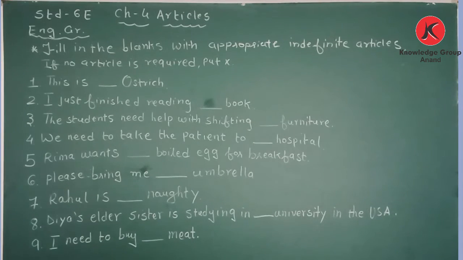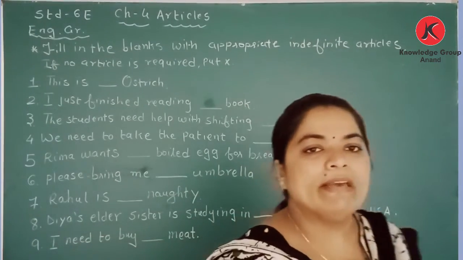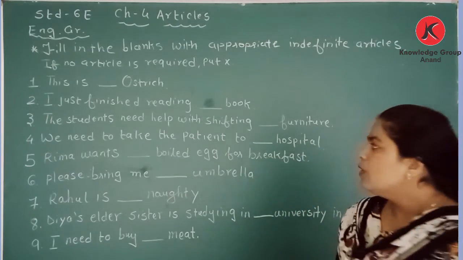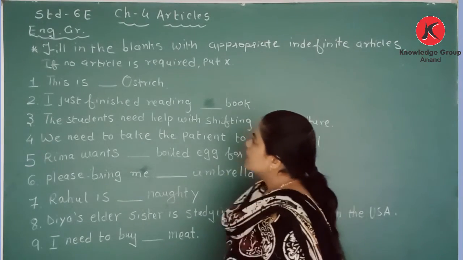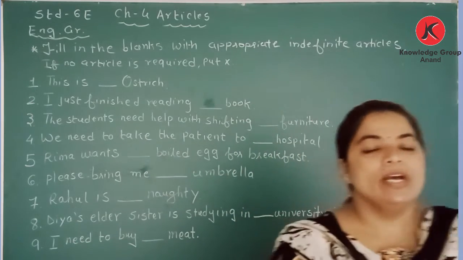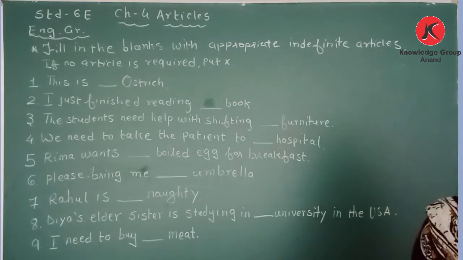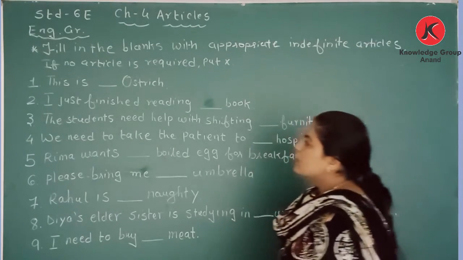So let's go through this exercise to understand more about where to use indefinite articles. We have to fill the blanks with the appropriate articles, and where no article is required we need to put a cross.